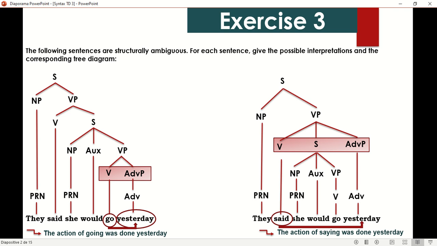So yesterday modifies said. So as you can see, the difference here is clearly shown. Here the adverbial phrase yesterday is related to the verb go, and here the adverbial phrase yesterday is related to the verb said, hence the difference in the tree diagrams and in the meanings. Let's move now to sentence 2.